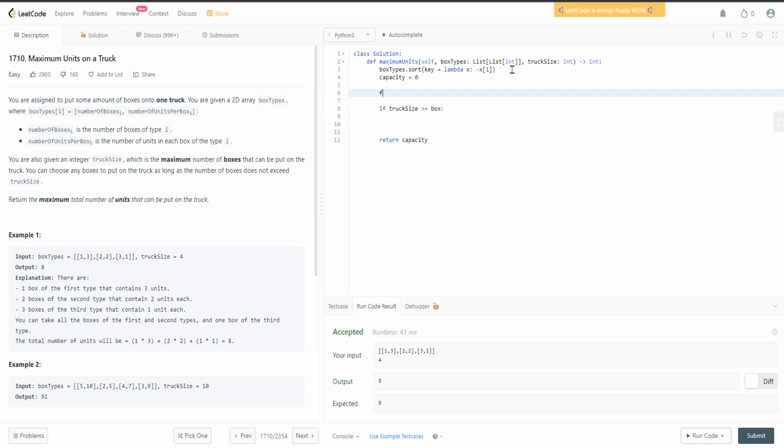Oh, by the way, we use the for loop here, and in our for loop we go through the box types.